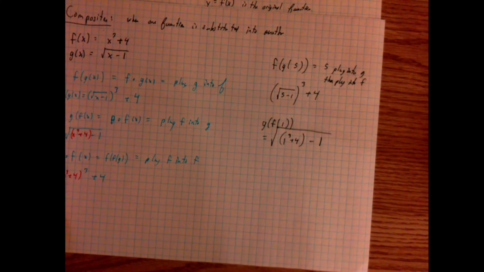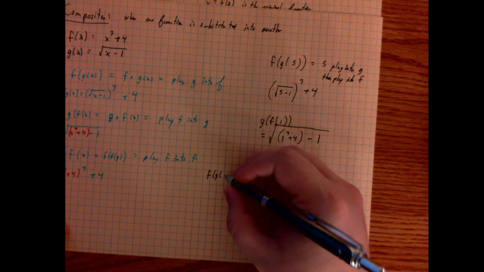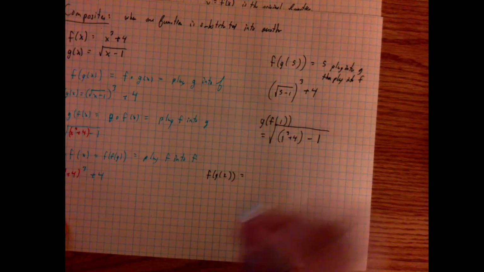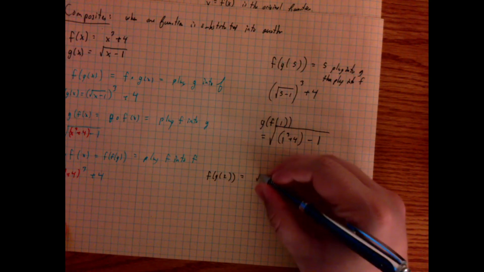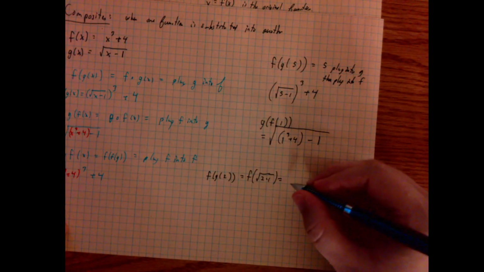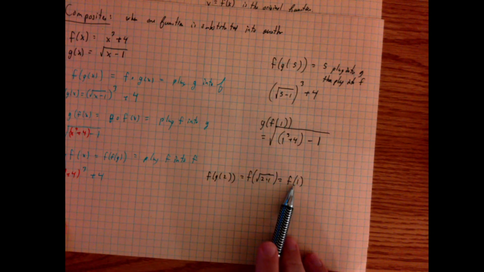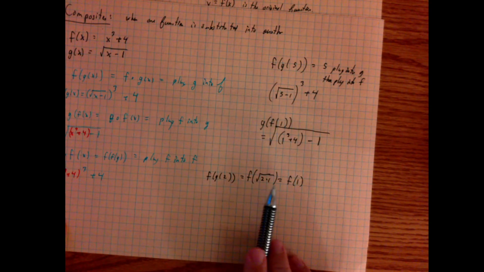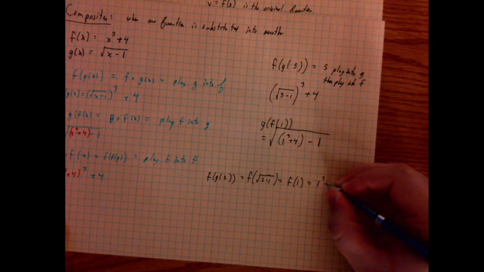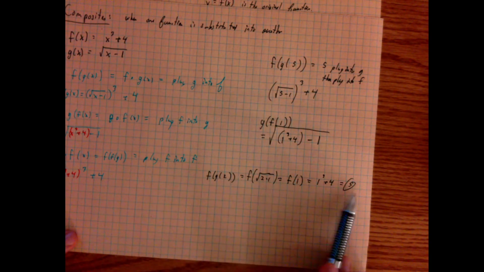Let's actually solve a couple of these. So what if I asked you about, say, f of g of 2? What this would mean is I can take 2 and plug it into g. So this would be the square root of 2 minus 1. Well, 2 minus 1 is 1. The square root of 1 is 1. So f of g of 2 is equivalent to f of 1, because if I plug 2 into g, I get 1. And if I plug 1 into f, I get 5. And so f of g of 2 is just 5.